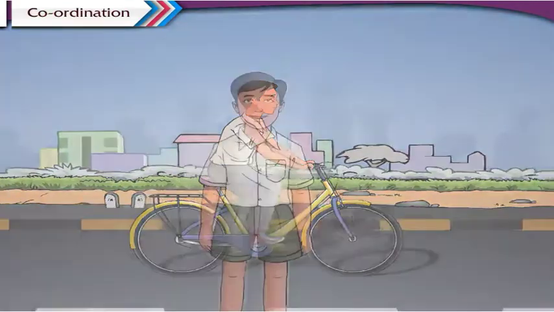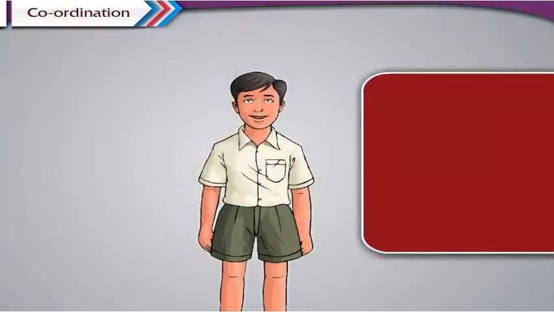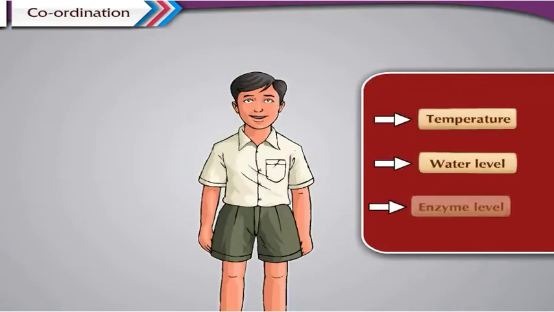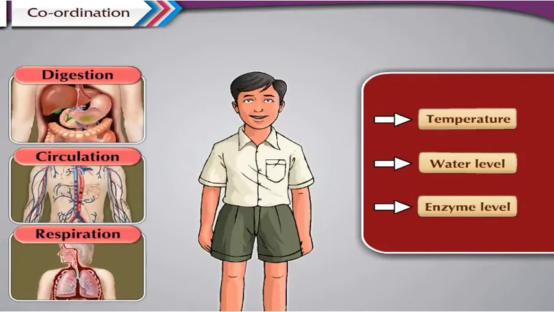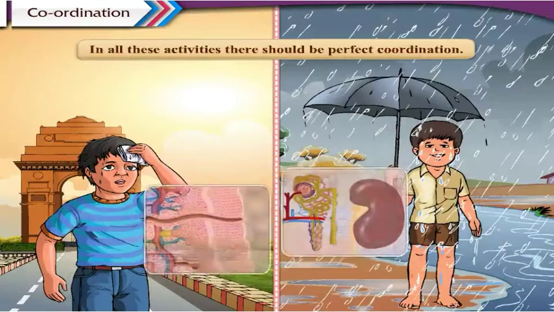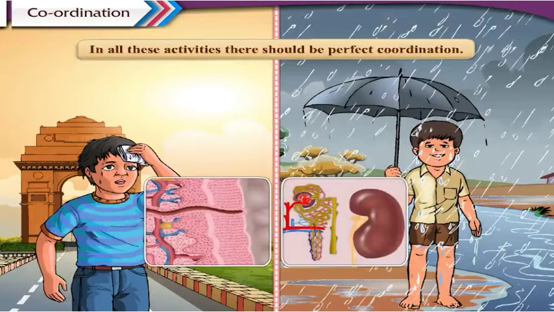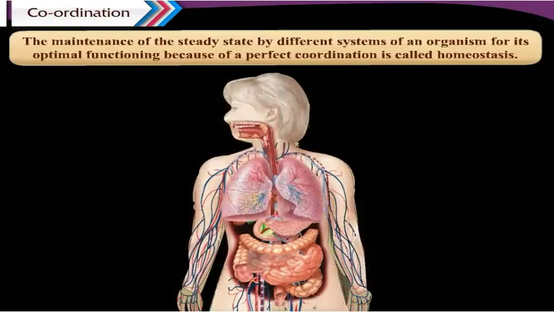In any living organism, there are many internal activities taking place due to body temperature, water level, enzyme level, and also due to external environmental stimuli. In all these activities, there should be perfect coordination. The maintenance of the steady state by different systems of an organism for its optimal functioning because of a perfect coordination is called homeostasis.